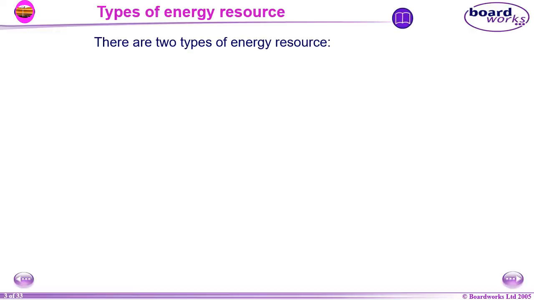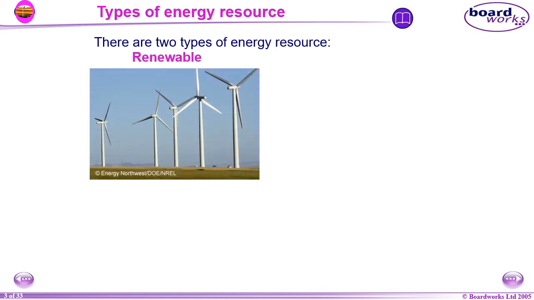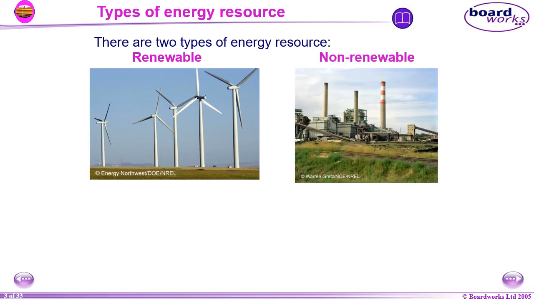So today we will be learning about how energy resources can be used to generate electricity. First of all, we need to know what type of energy resources we have on planet Earth. There are two types of energy resources: one is renewable and the second is non-renewable. And what do we mean by non-renewable and renewable?